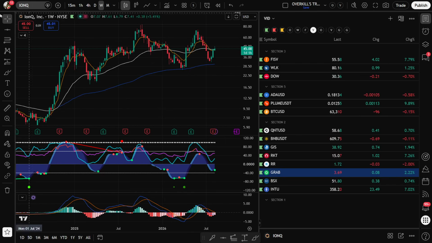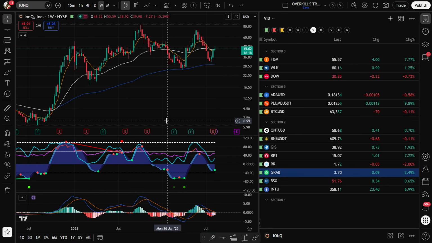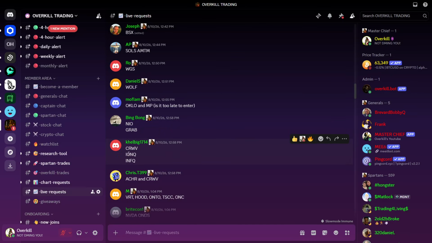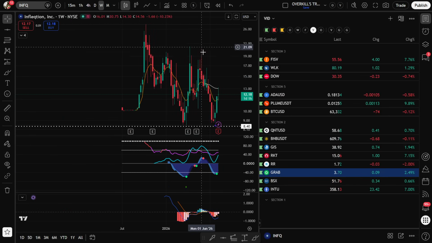That's where I'll take position. But if you're in it, I would use a stop loss at around 31. You could even move it down to like 28 if you want to. Okay, very volatile stock there. Very volatile. INFQ. Nice move there.